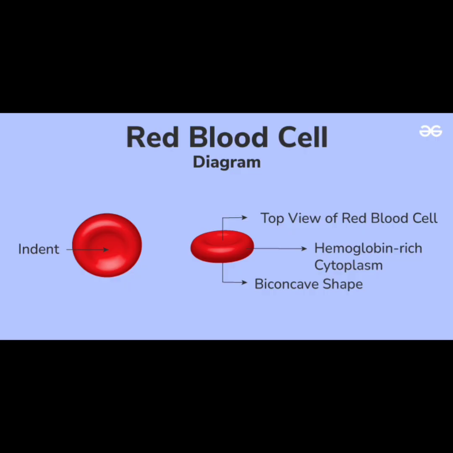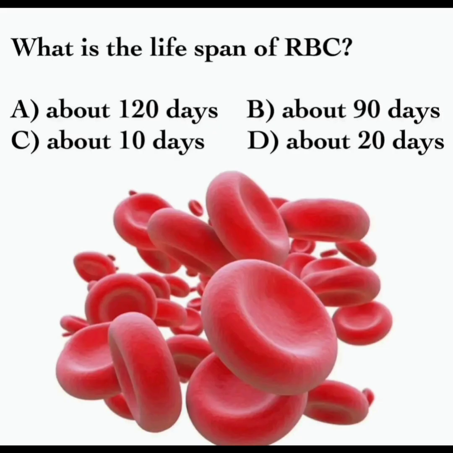Next, red blood cells. These are disc-like structures, biconcave in shape. These are red in color because of the pigment hemoglobin. These are also useful as carriers of oxygen. Answer, what is the lifespan of RBC?